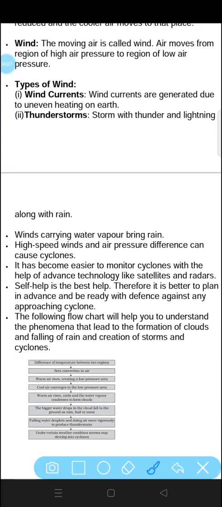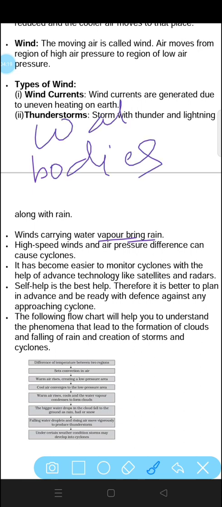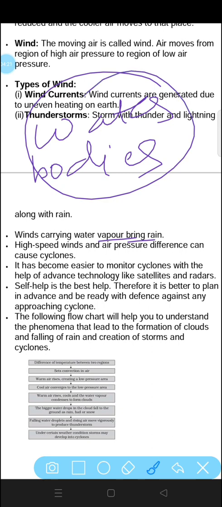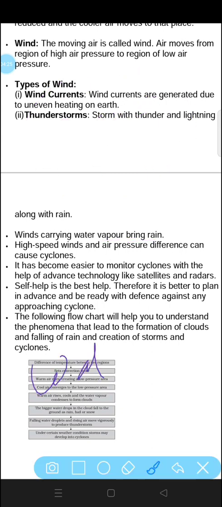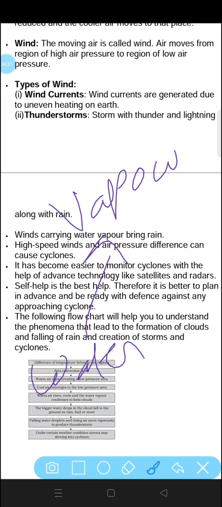Now, winds carrying water vapor bring rain. Water vapor. When the water body gets heated up, what will happen? From the water bodies, the water will get converted into vapor and it will rise.